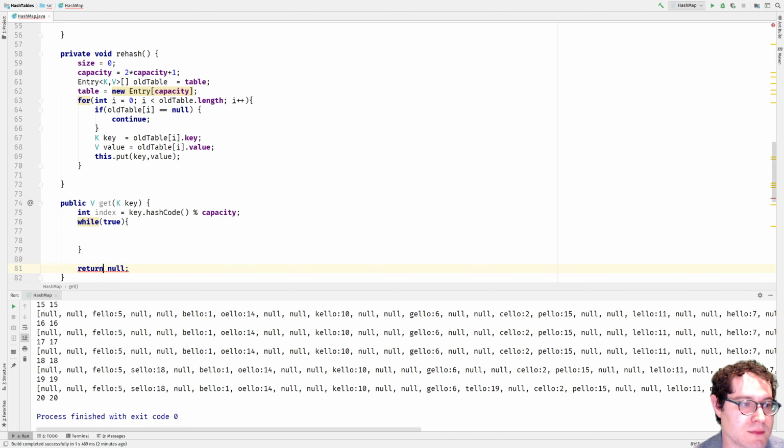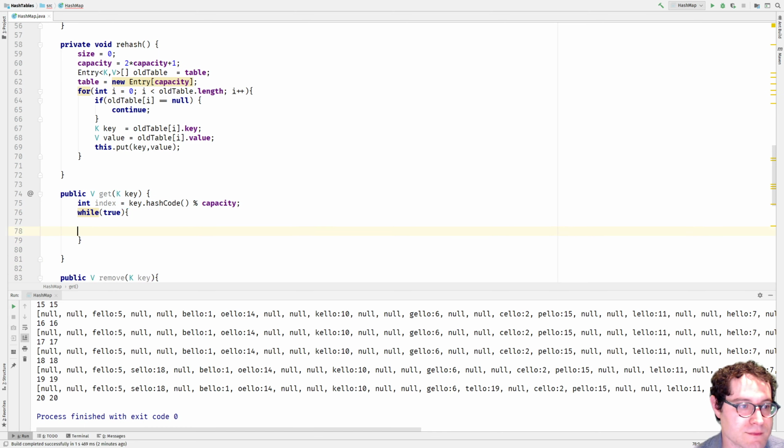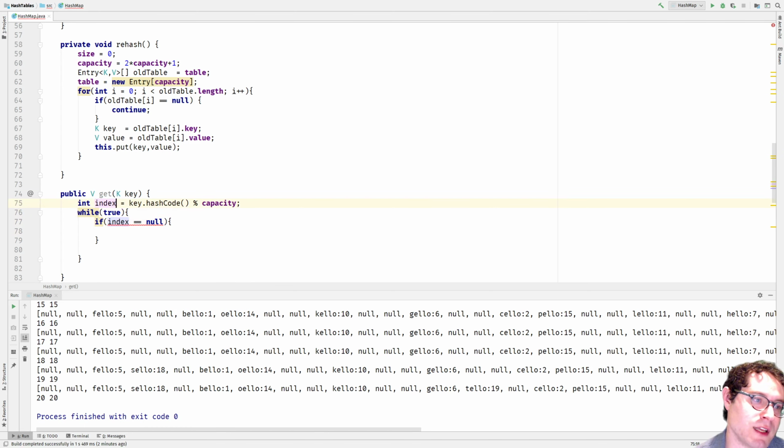So while true, if table.index equals null. So here in this case, hey, we look for an index. If there's nothing at that location, return null because nothing was there.